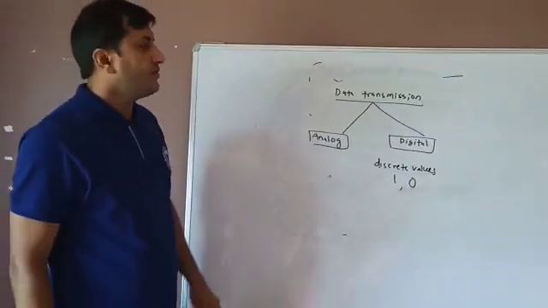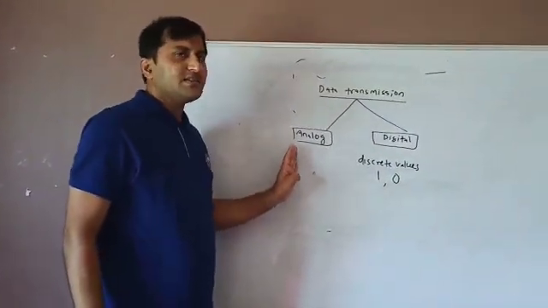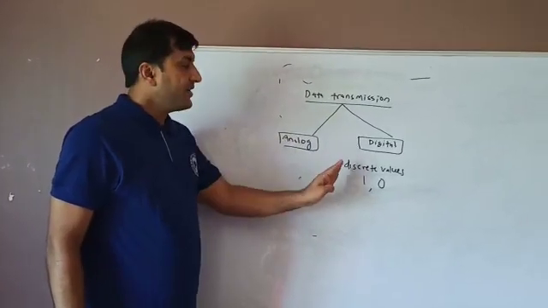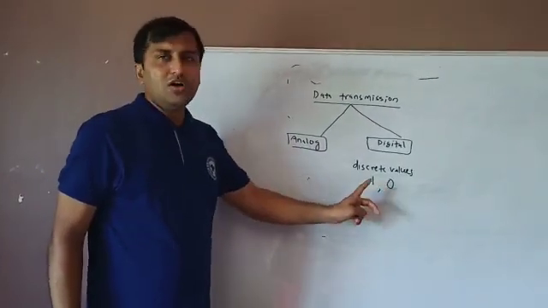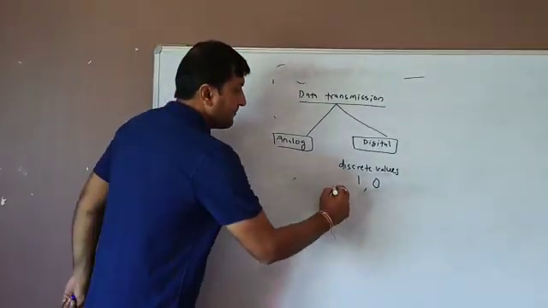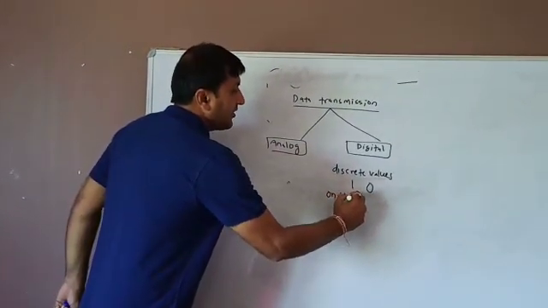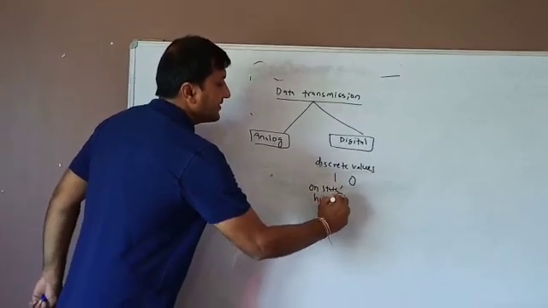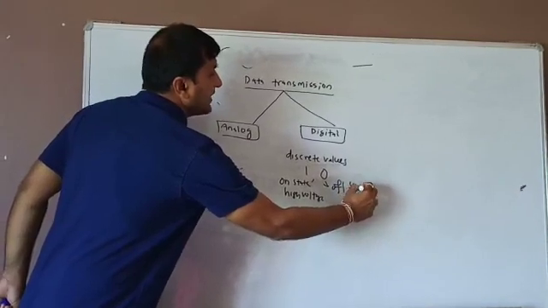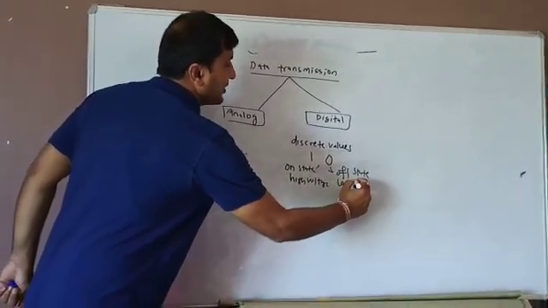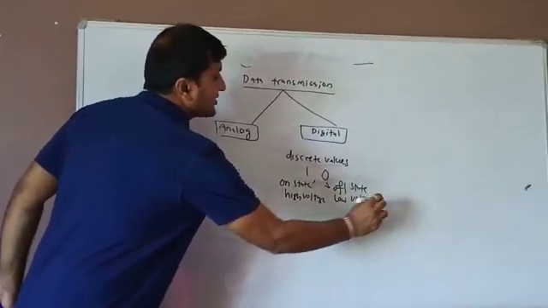In analog there is a continuous data signal, but here there are discrete data values, either 0 or 1. 1 means on state, or high voltage. 0 means off state, or low voltage.